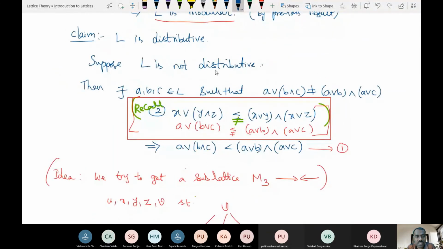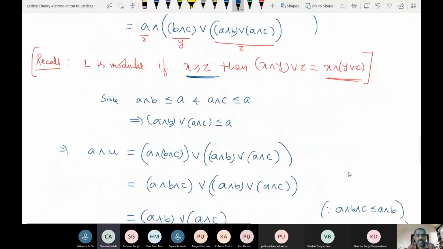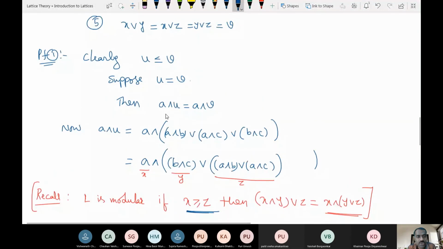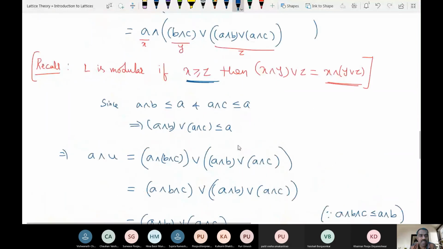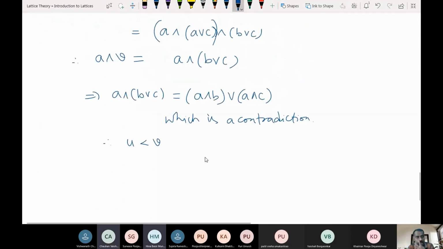Yes, sir. Right? Because it is not distributive. Those A, B, C having this property, they cannot be equal. This one is strictly less than this. But here we are getting that it is equal. Is this clear? So therefore, this has come because we have assumed that U is equal to V, or in that case A meet U is equal to A meet V. So U can't be equal to V. So we are getting that therefore U is strictly less than V. Is this clear? Are you following?